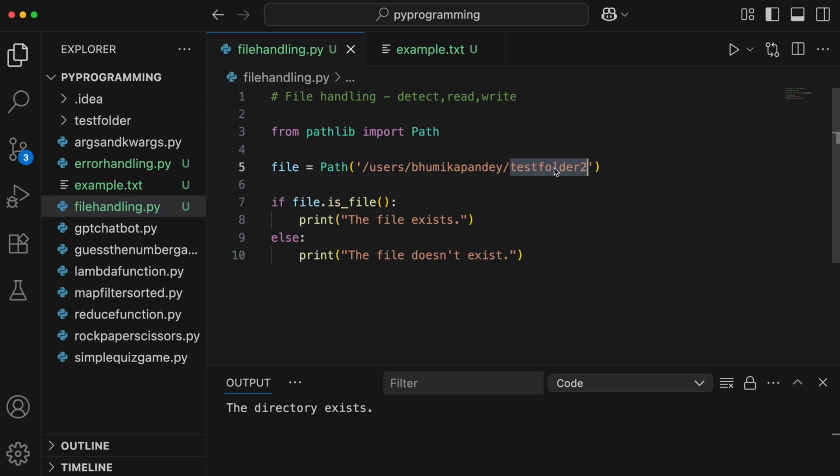I would also have to change the file name, right? It is output.txt, the one that I've created and kept there. So if I run this, it says file exists, and let's say if I give something else, and if I run this, it says file doesn't exist. Now let's move ahead and see how we can read from the files.